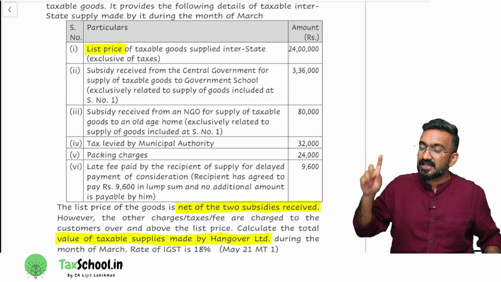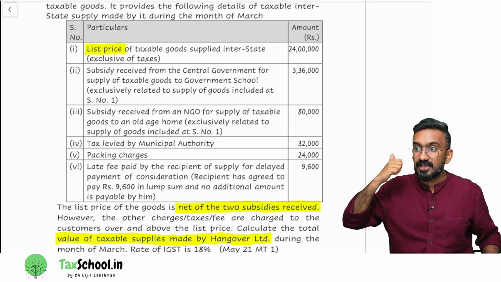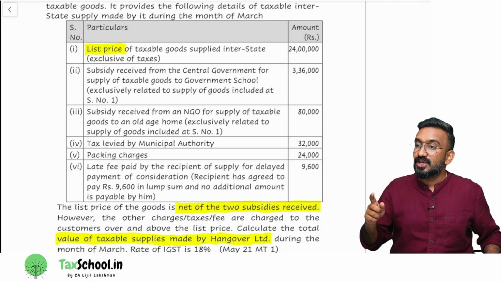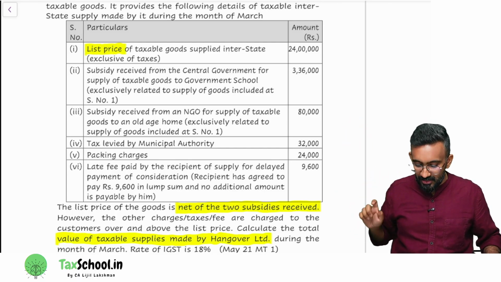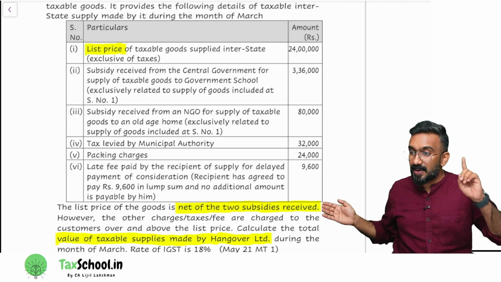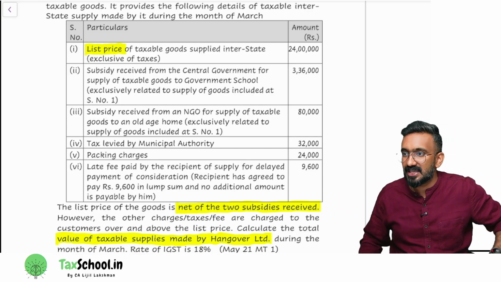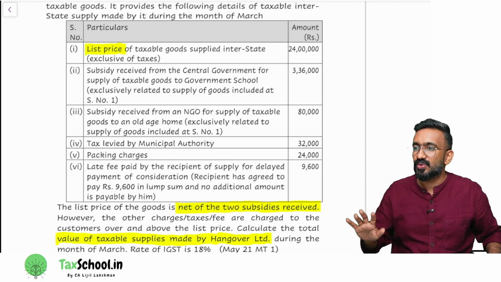If the direct subsidy is given by government, can I reduce it from the value? Yes, government subsidy, direct subsidy can be reduced from value. Then, should I reduce it from the value here? No. Why? Because there is a note that you can read here. It says the price of 24 lakh is net of the subsidies received. They've already reduced the subsidy. So should I reduce it again? No. So I'll just ignore it.